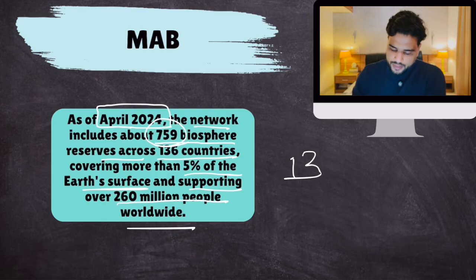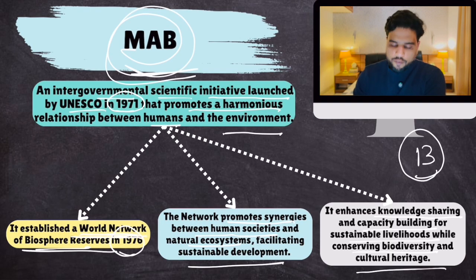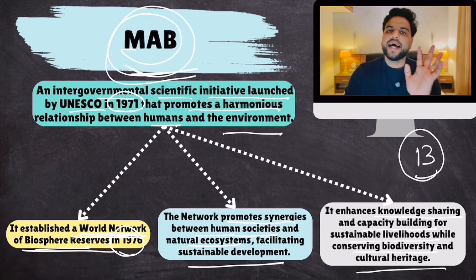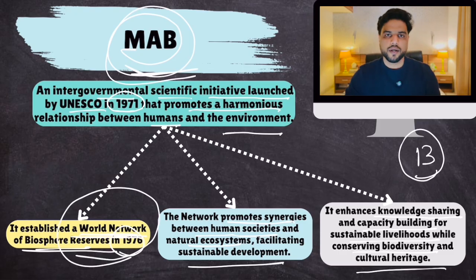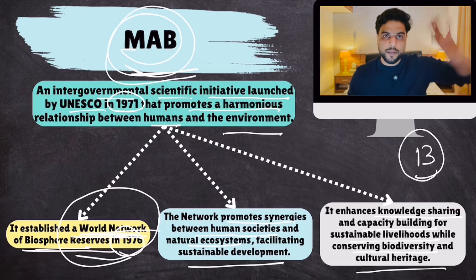Now let's talk about this network, the World Network of Biosphere Reserves. India has a total of 18 biosphere reserves. But out of those 18, 13 are selected for this world network. Okay. Now, how are biosphere reserves selected for this world network? You need to know the entire process.